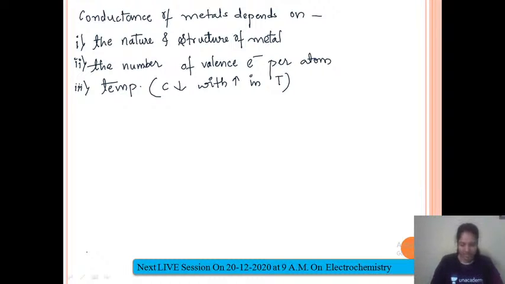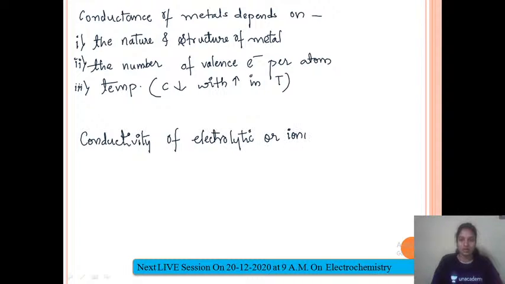Okay. Next is conductivity of any electrolytic solution or ionic solution. Conductivity of electrolytic or ionic solution also depends on many different factors. For example, the first one, the nature of electrolyte added.